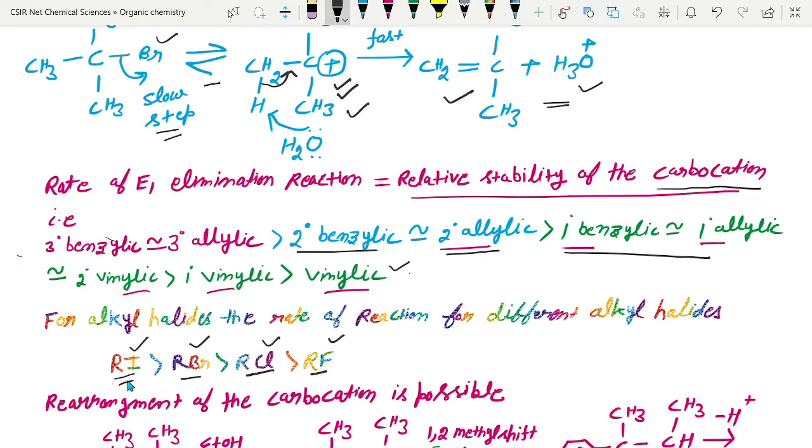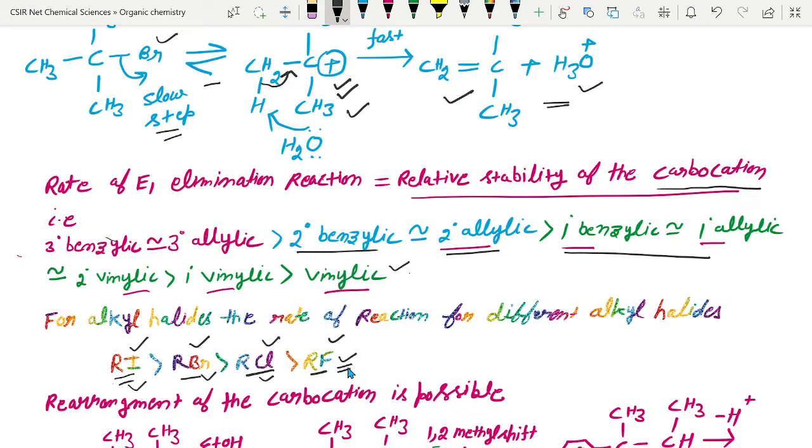What is the reason? Because iodo is a bigger group and its bond is the weakest. So in the iodoalkyl halides you will get the fastest rate of reaction, and after that bromoalkyl halide, then chloro, and the least rate of reaction will be in the fluoroalkyl halides because this is a stronger bond.